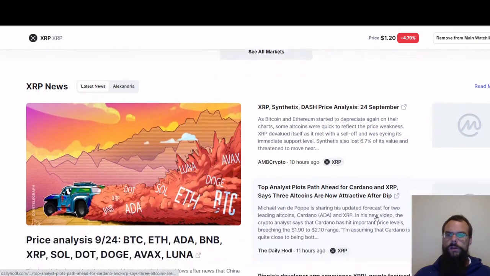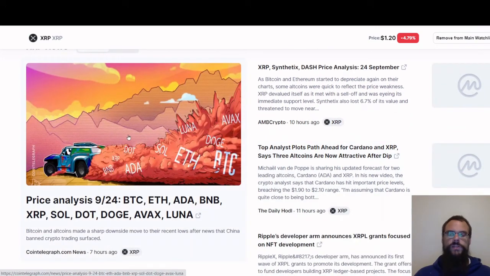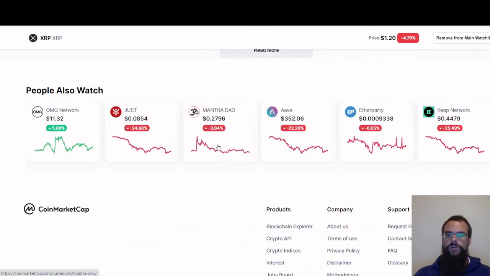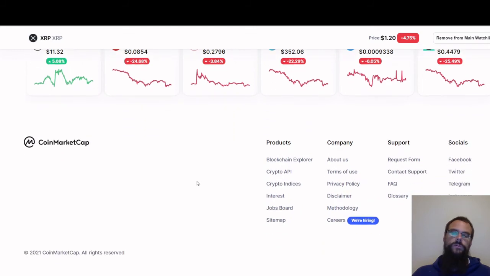If you scroll down here, you're going to see news, and this is not particular news to XRP. This is news for all of cryptocurrencies, or like the top things in the news on that particular day or whatever. You can go to read more. And you scroll down here, people also watch. So the people that are looking at XRP right now, they're also looking at these coins too. So you can kind of follow what other people are looking into and look into those ones. It's nice when you're looking for new coins, to find what's the next Bitcoin. These are kind of ways how to discover that.